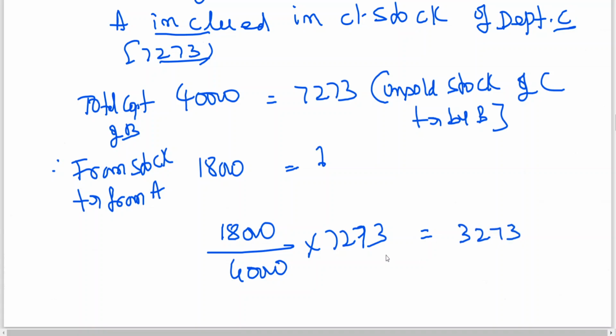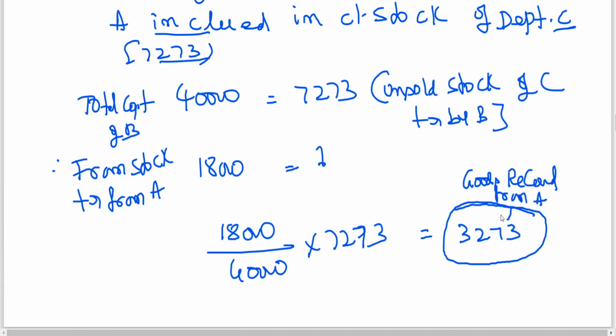This is the cost price of goods transferred by B to C, which he got from A. That means closing stock of C has goods received from A, no? Goods received from A unsold. Now by this time it is clear: when A's goods have been transferred to B, B in turn has transferred to C, and they have been unsold.